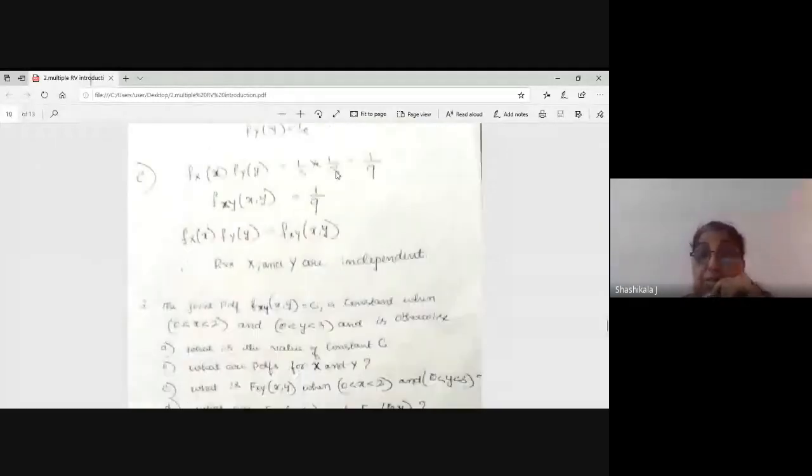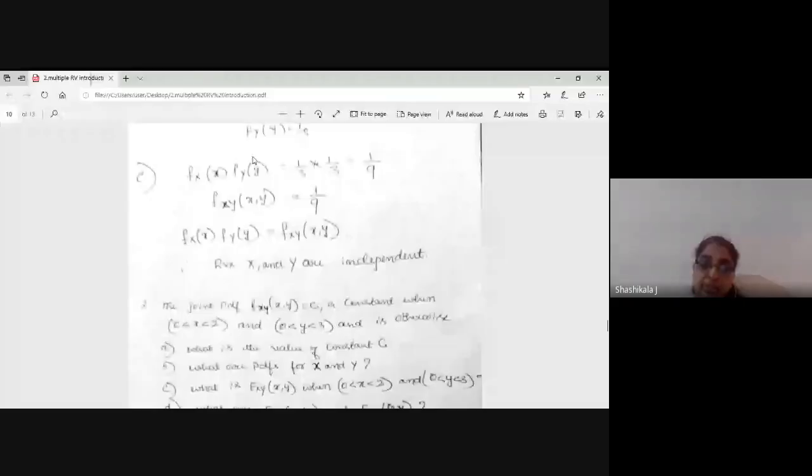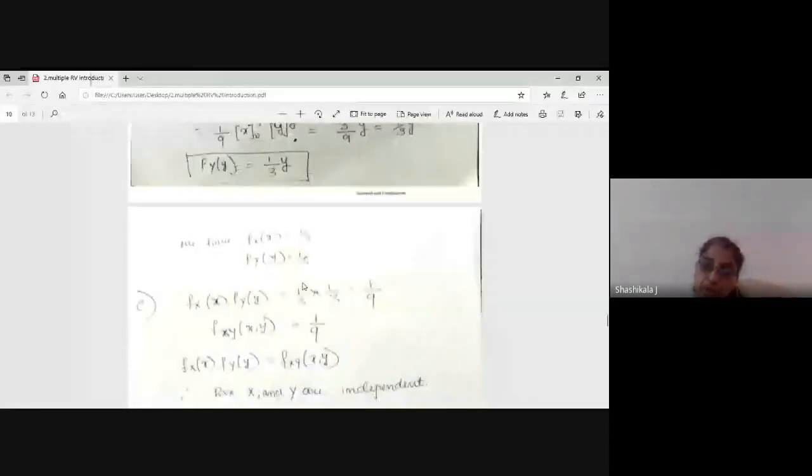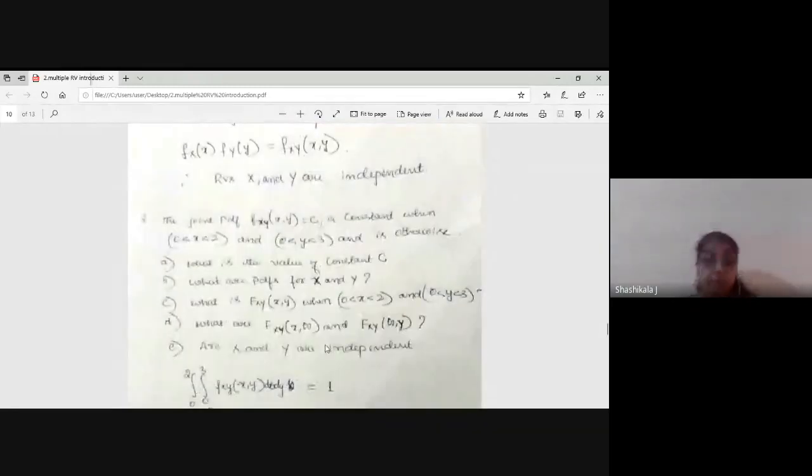And is it the same as f of total? If the product of these two individual PDFs is equal to the total PDF, I am asking, if it is satisfied, then individual PDFs, if it is 1 by 9, don't take that x and y, you take only that part. It is 1 by 9. Total PDF is 1 by 9. Both are equal, so they are independent.